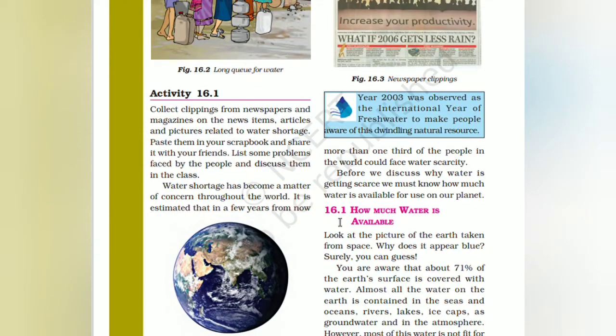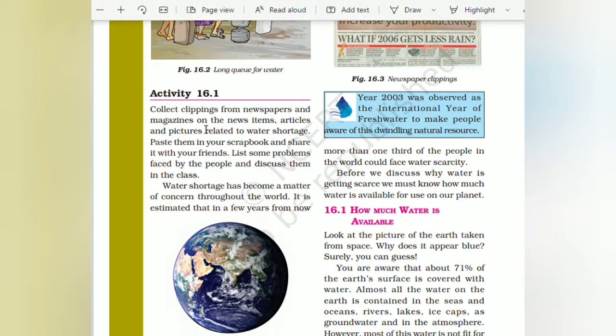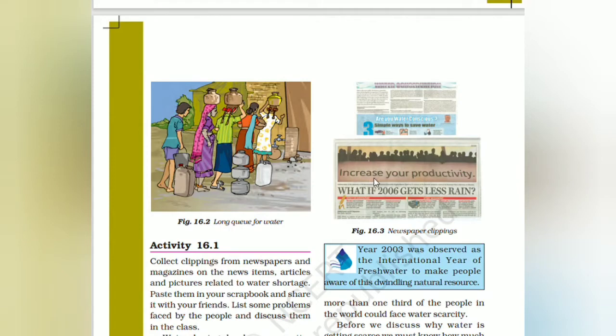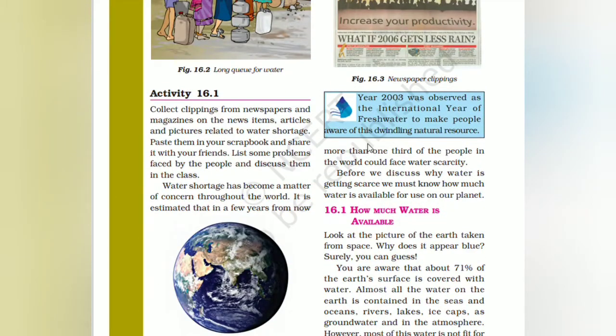Next, collect clippings from newspapers and magazines on news items, articles and pictures related to water shortage. Paste them into a scrapbook and share it with your friends. Water shortage has become a matter of concern throughout the country. It is estimated that in a few years from now, more than one-third of the people in the world could face water scarcity. The year 2003 was observed as the International Year of Fresh Water to make people aware of the dwindling natural resources.